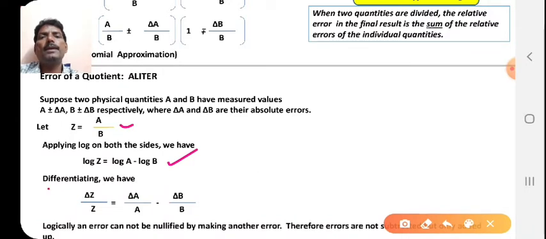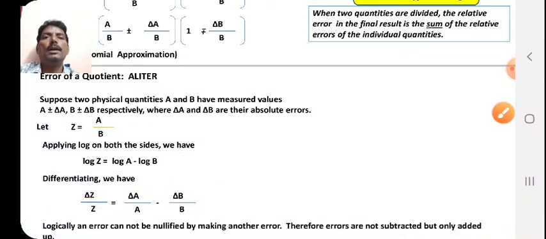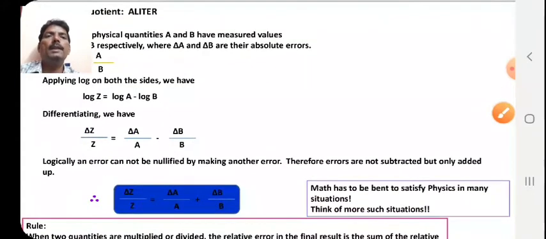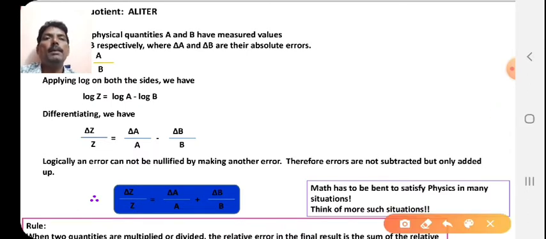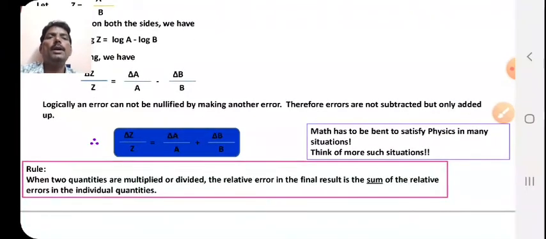So ultimately, differentiating, we get delta z upon z is equal to delta a upon a minus delta b upon b. But logically, an error cannot be nullified by making another error. Therefore errors are not subtracted, they are added up. So we can say delta z upon z is equal to delta a upon a plus delta b upon b. So the rule is, when two quantities are multiplied or divided, the relative error in the final result is the sum of the relative errors in the individual quantities.